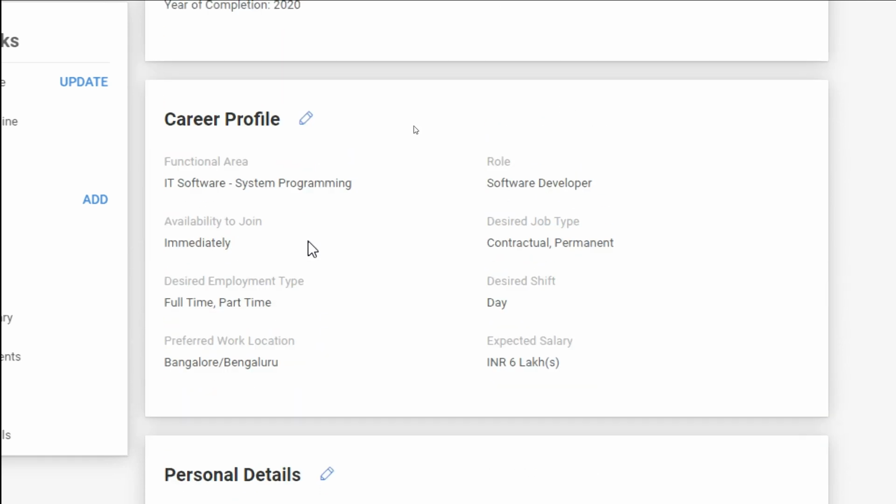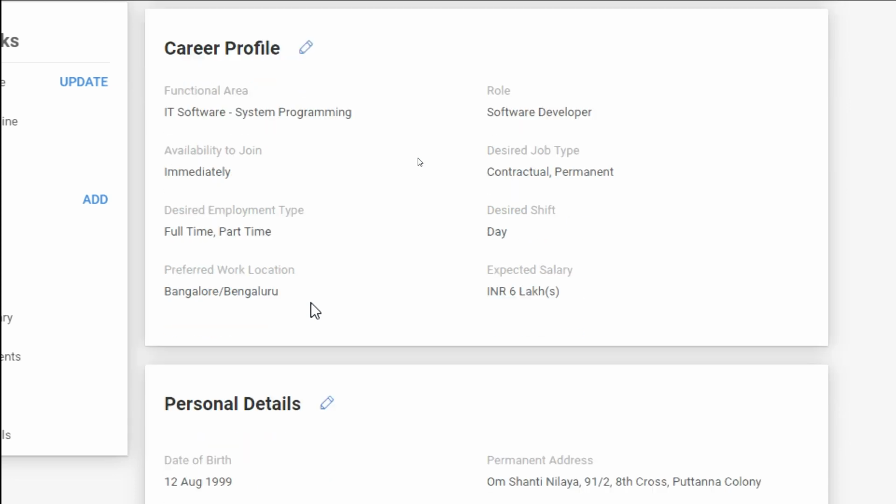And the career profile is an important section for job recommendations. So choose your functional area. This candidate has chosen IT software system programming. So if you want to go for support, or some other roles, you can choose those. And role software developer, availability to join is immediately. So choose those options. These options will have a huge impact on your job recommendations.